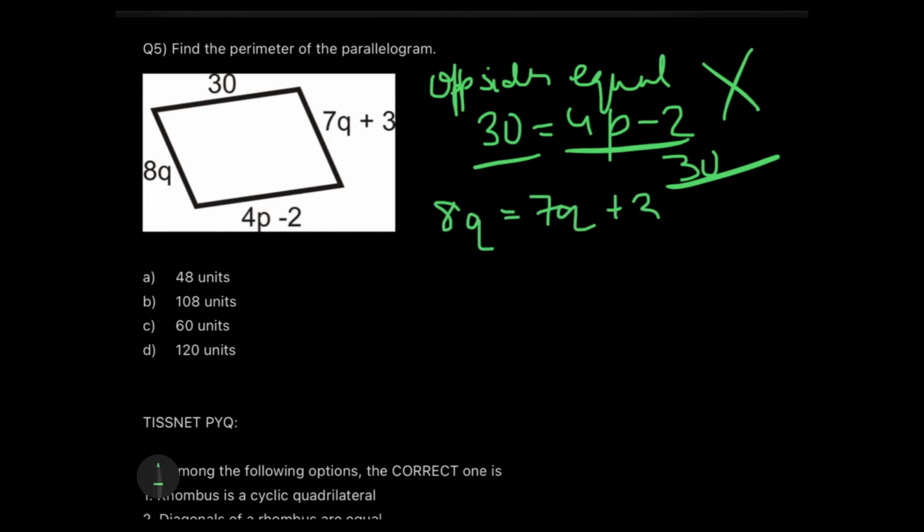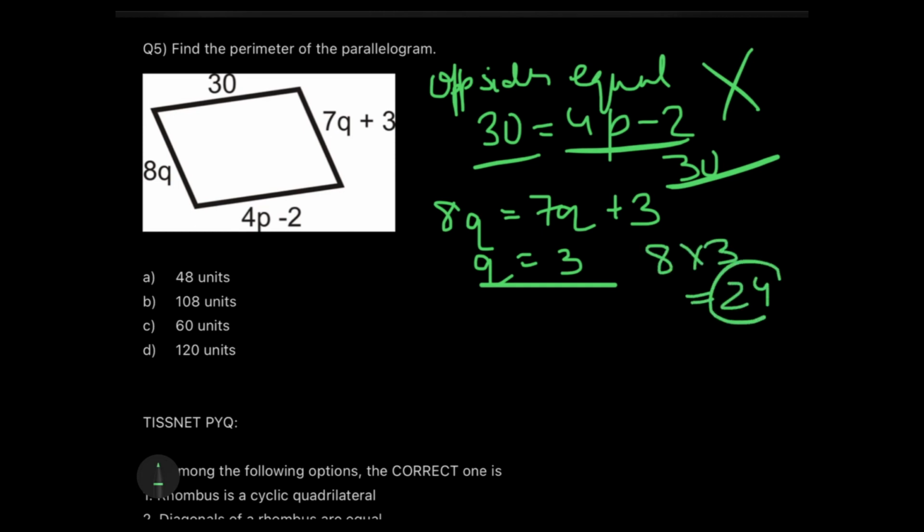8q is equal to 7q plus 3. That means q is equal to 3. And once I get the value of q is equal to 3, I'll get the value of 8q, that is 24. And now no more calculation. Please don't calculate 7q plus 3 because they are going to be surely equal, because it's a parallelogram, opposite sides equal. So I have 30 plus 30, that is 60, and then I have 24 plus 24, that is 48, eventually giving me 108 units as the perimeter. Fantastic, isn't it? Yes.